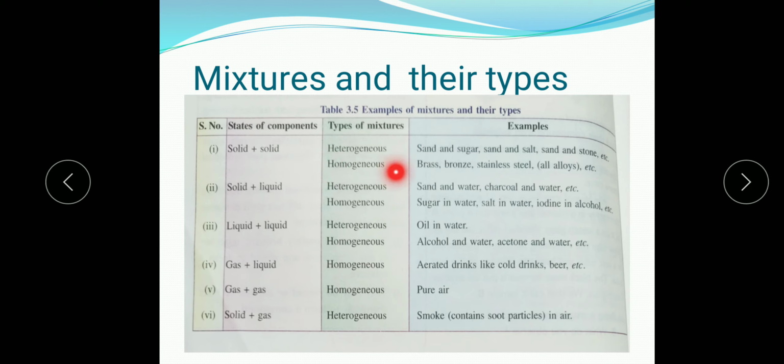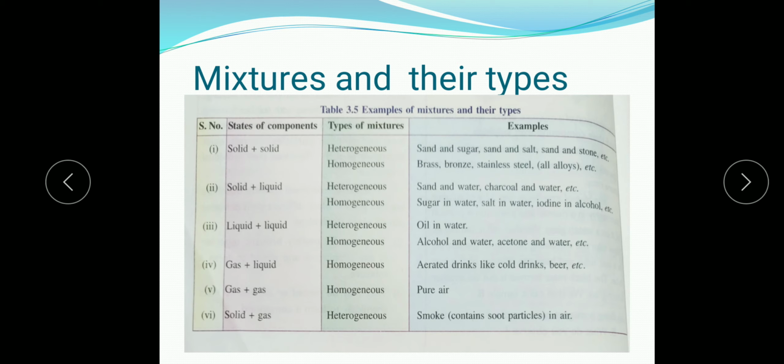A homogeneous mixture is one where you cannot distinguish between the components of the mixture throughout its composition. But when you can distinguish between the constituents of the mixture, then it is known as a heterogeneous mixture. Okay, so solid and solid means one constituent is in the solid state and the other constituent is also in the solid state. If it is a heterogeneous mixture, you will be able to distinguish between the two solid constituents